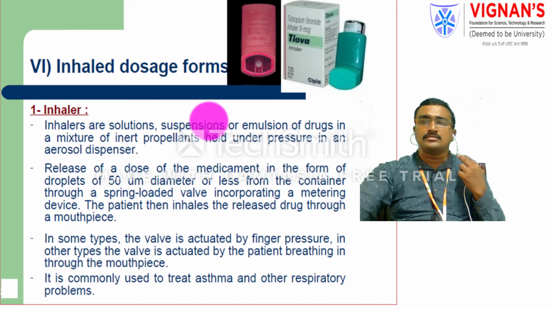And sometimes the valve and actuator are pressurized by finger, but the valves mainly control the spraying of the droplets and the size of the droplets while applying onto the inhaled areas. The droplet size and the inhaled pressure are very important in the case of inhaled dosage forms. Especially for patients who have asthma, bronchial asthma or respiratory problems, we administer the dosage forms by the inhaled route.